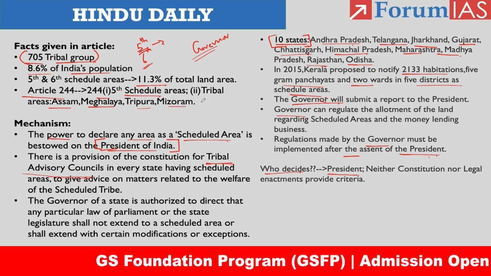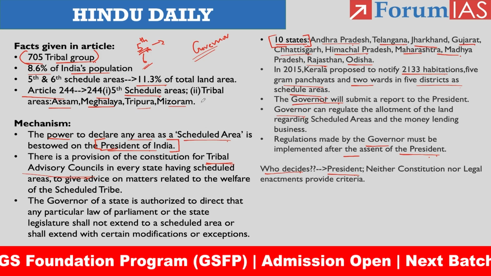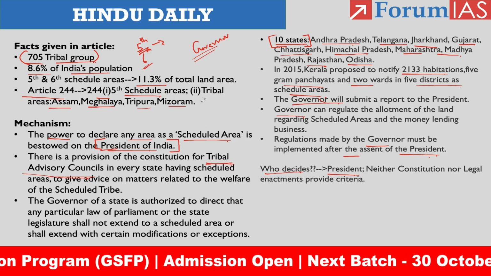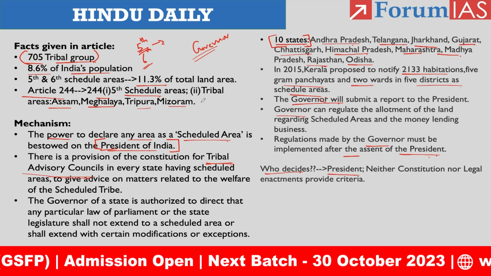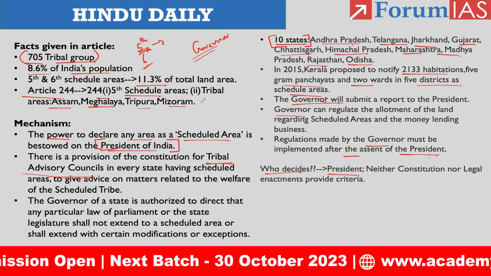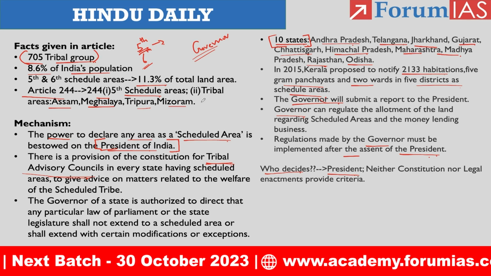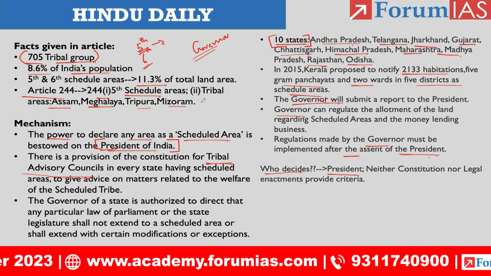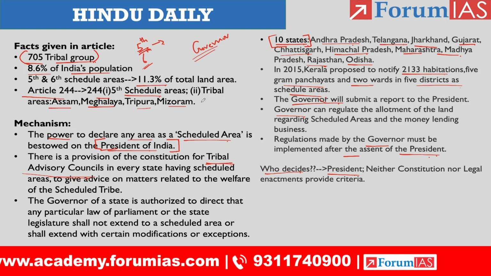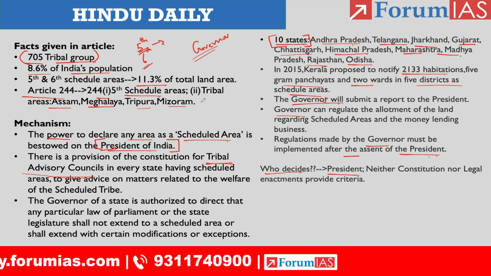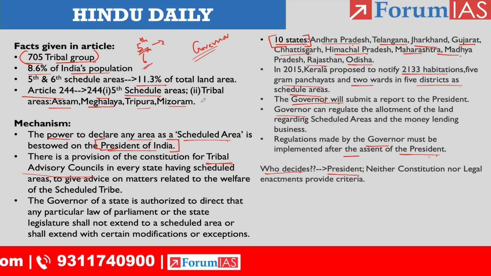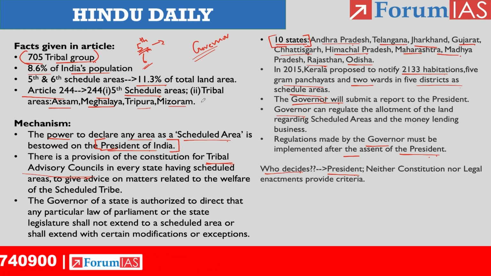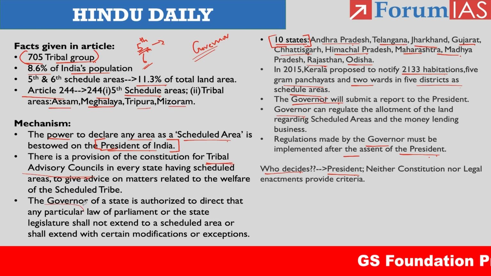Apart from the notification of the president, at the ground level we have certain mechanisms. One is related to the governor and the other is related to the tribal advisory councils. The tribal advisory council is composed of some 20 tribal members, and they decide the modus operandi applicable to the particular region. Then the governor has a certain role. The governor of a state is authorized to direct whether any particular law of parliament or the state legislature is applicable or not. Okay, so this is with respect to the governor.